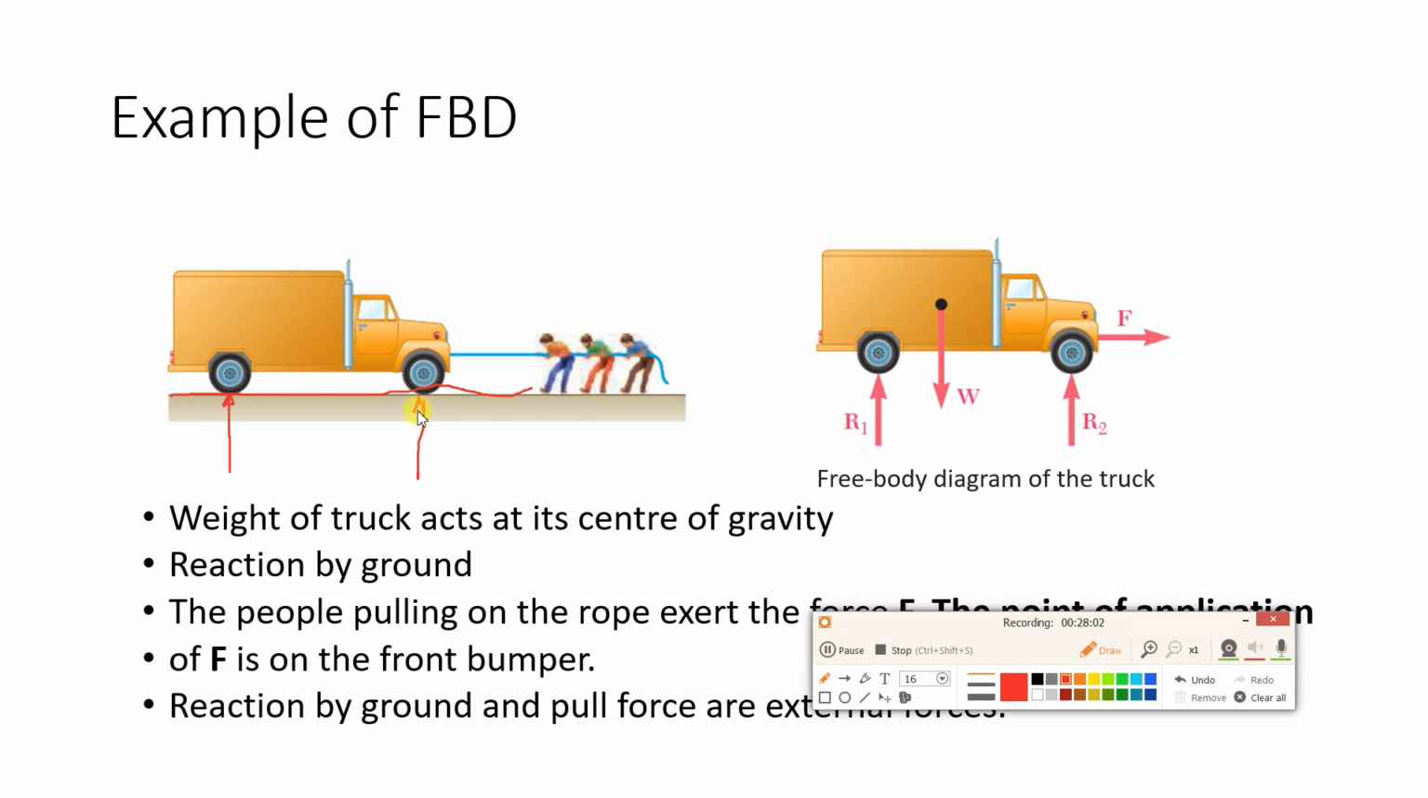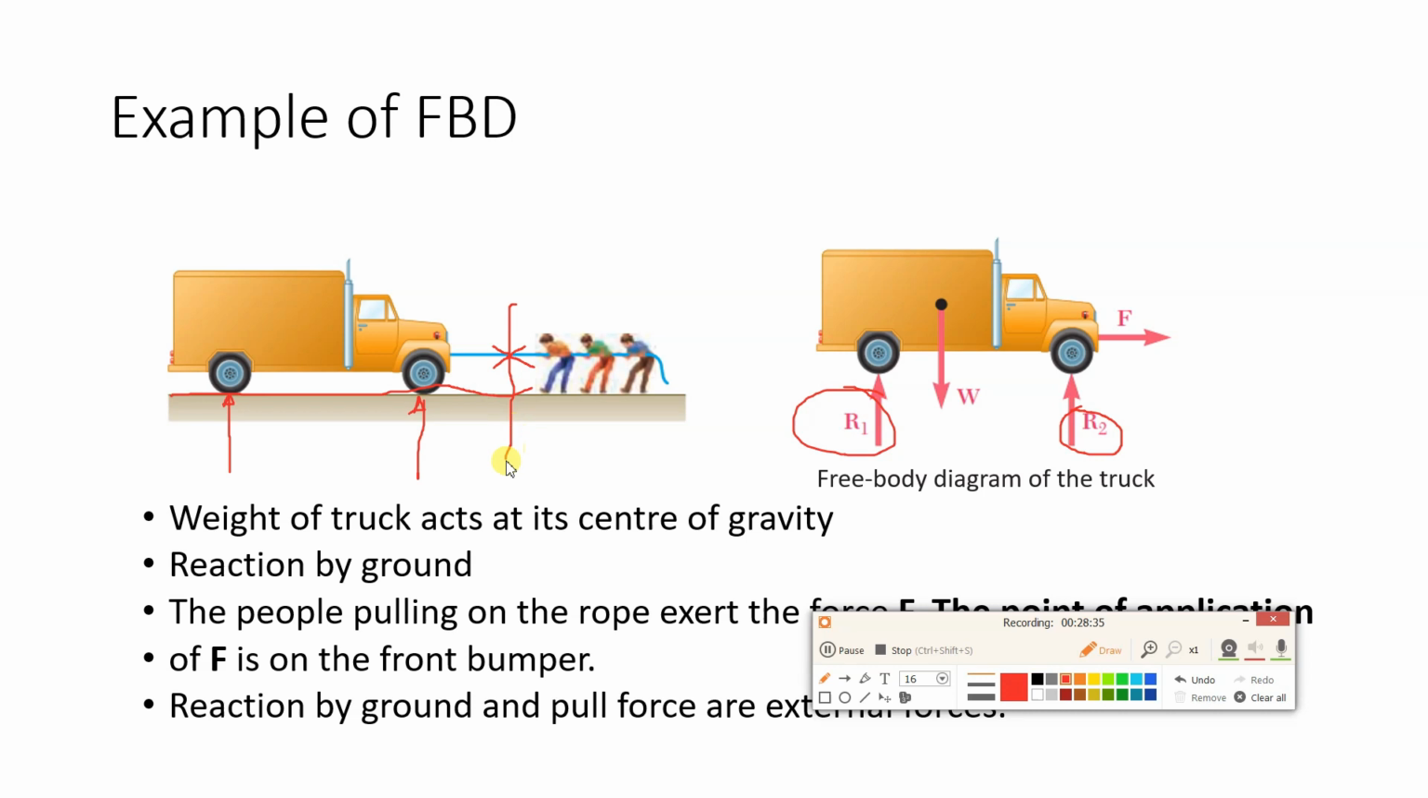That force is called which force? Reaction force. So R1 is the reaction for the wheel on that side, and R2 is the reaction for the wheel on the front side, the wheels in contact with the road. The weight of the vehicle acts in the downward direction from the center of gravity. And these three people are pulling the rope towards them, so this will be the direction of force.